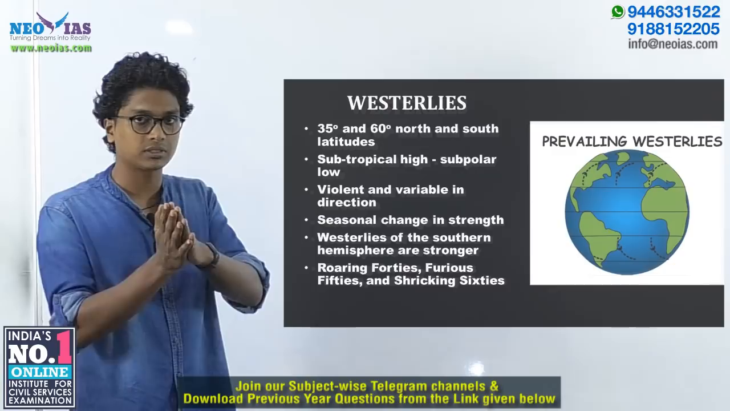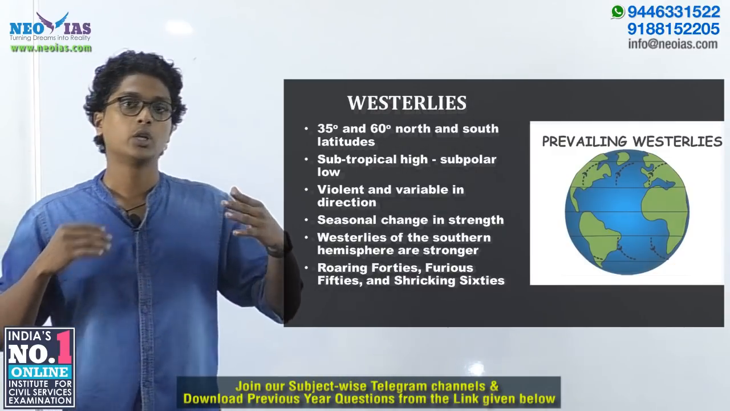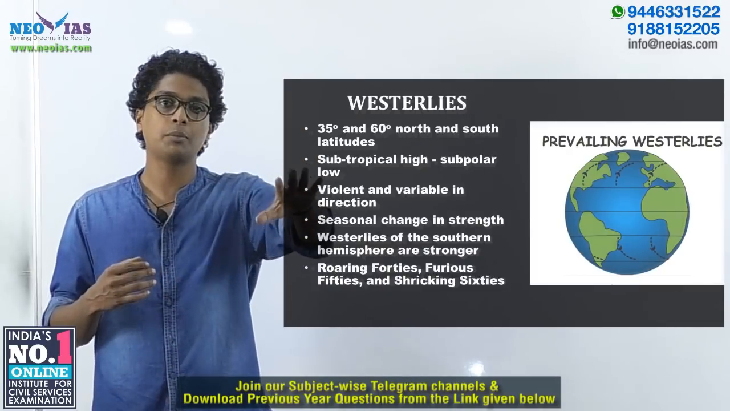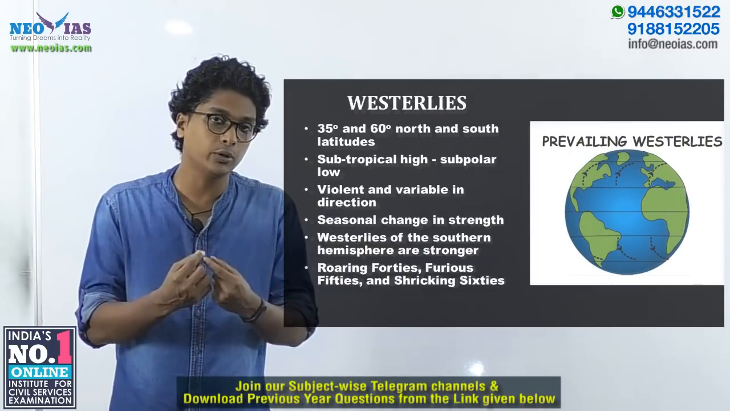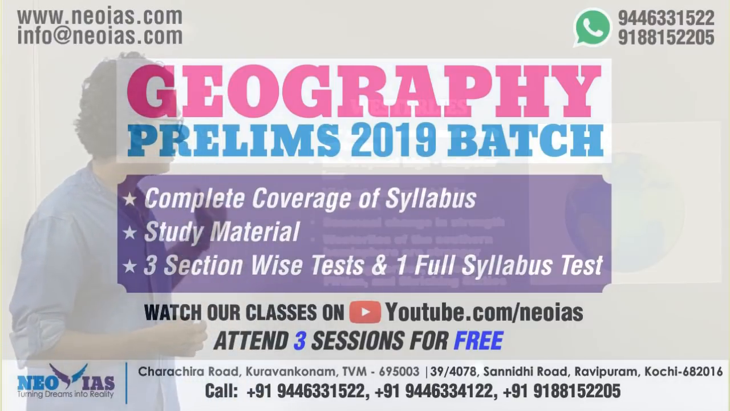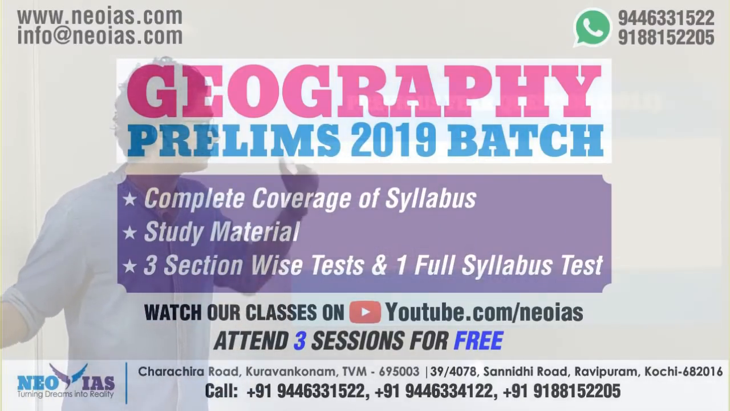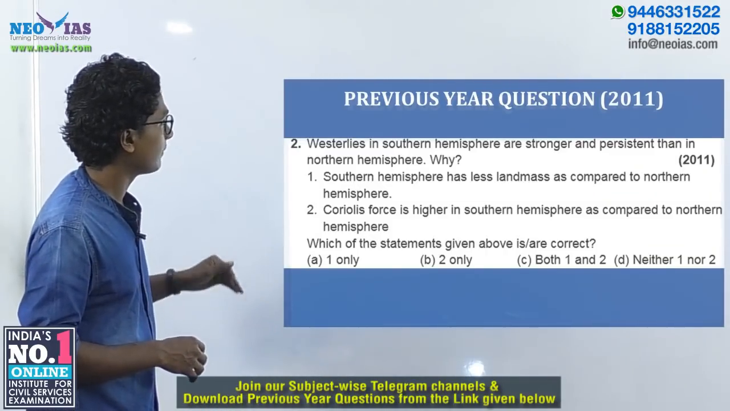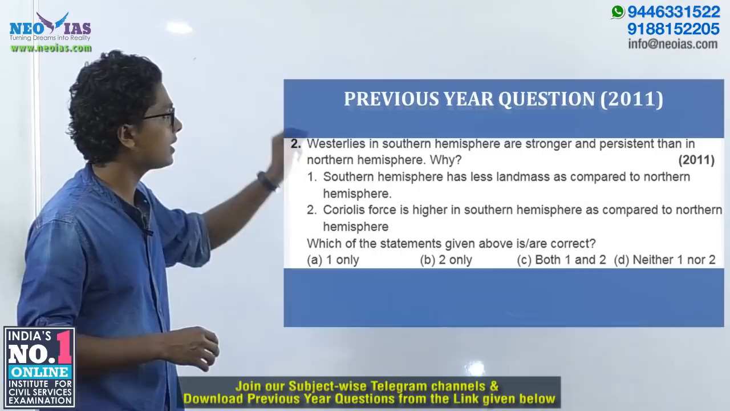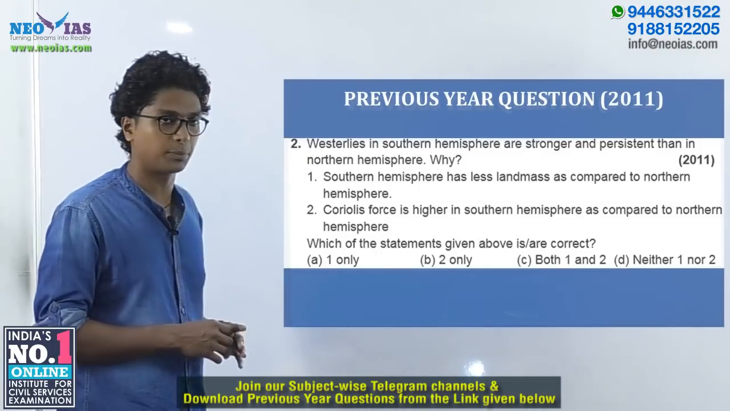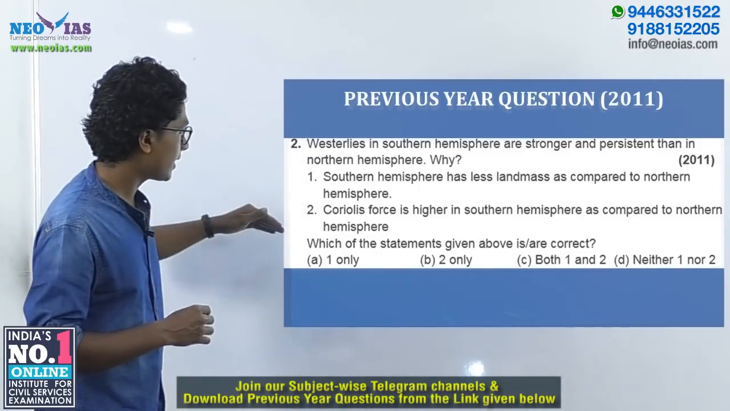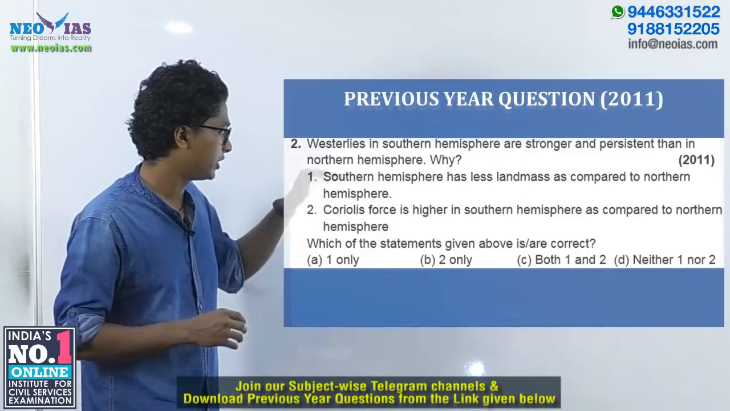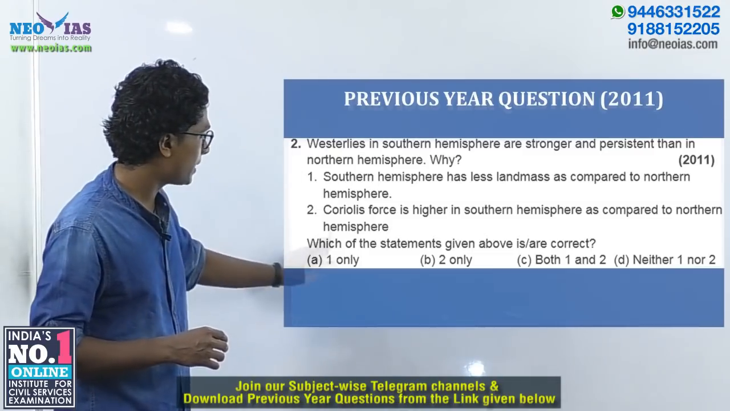So anyway, regarding Westerlies, they move from subtropical high towards the subpolar low, and they have a different nature in the northern hemisphere when compared with the southern hemisphere, mainly due to the distribution of land mass. Now let's take a look at the 2011 previous year question that came from this topic. It's a two statement question. Westerlies in the southern hemisphere are stronger and persistent than in the northern hemisphere. Why? The first statement, southern hemisphere has less land mass as compared to northern hemisphere, is actually true, and so the answer should have 1 in it.